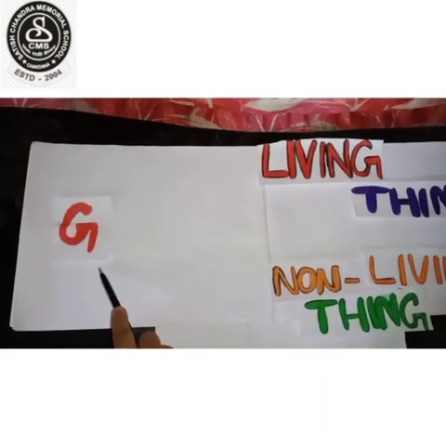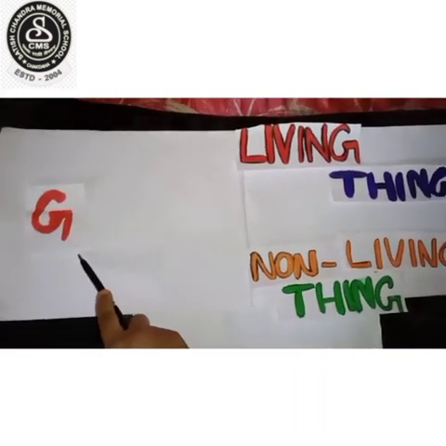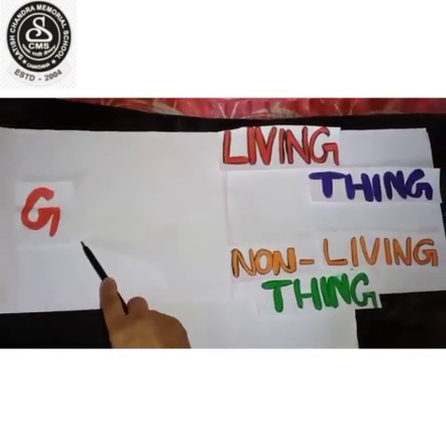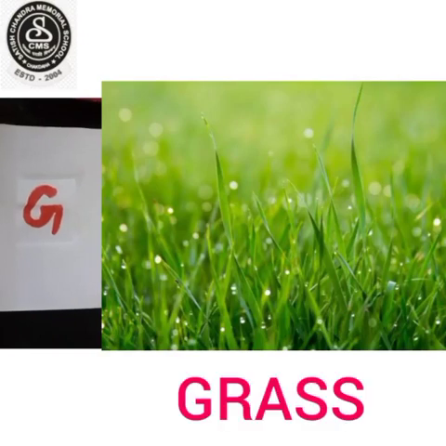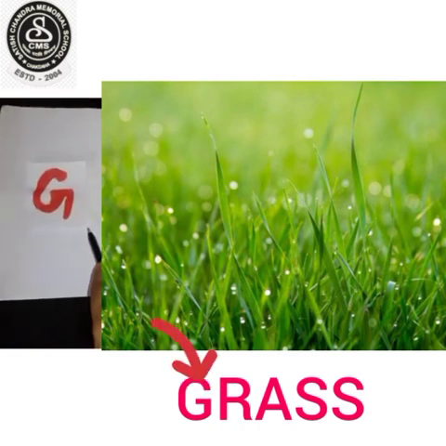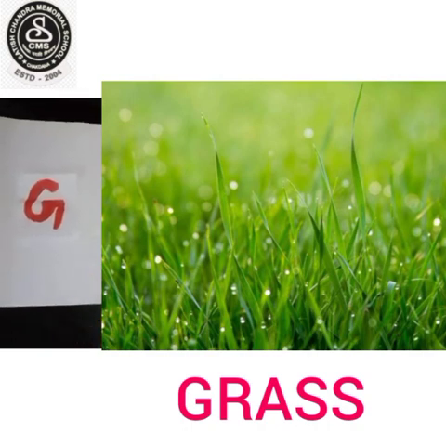Now comes G. One living thing starting with G is grass. G-R-A-S-S. Grass. The beginning letter of grass is G. Grass are the kind of small plants, okay?